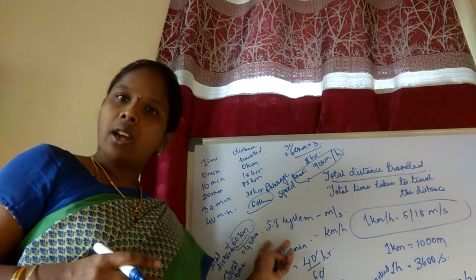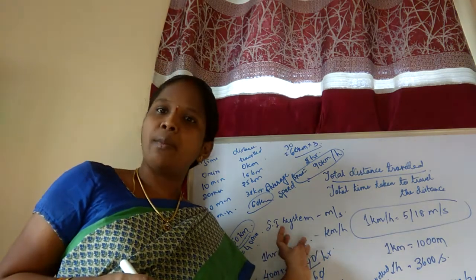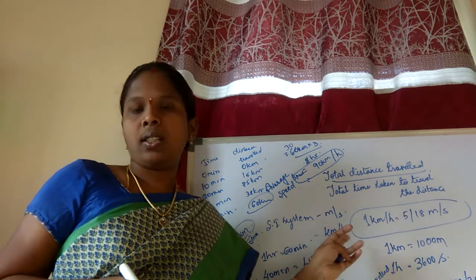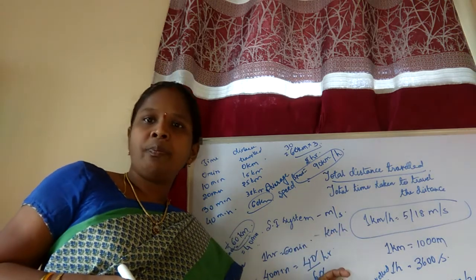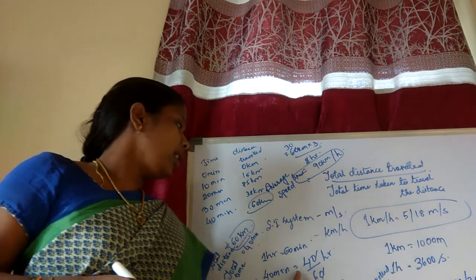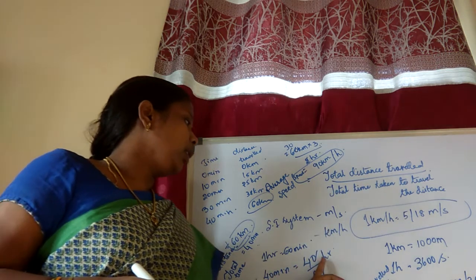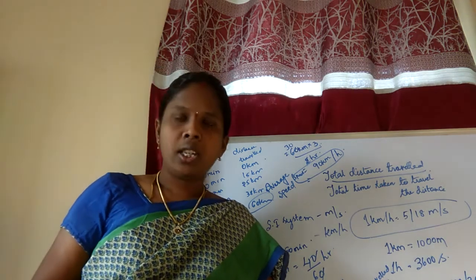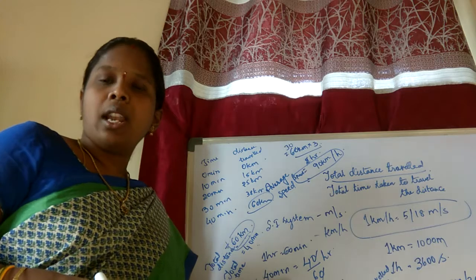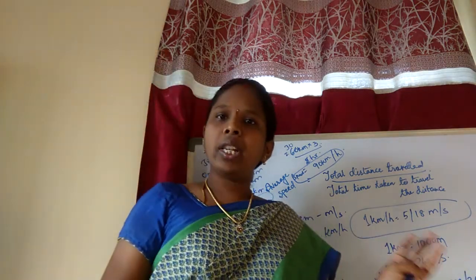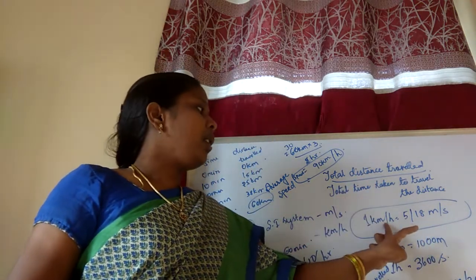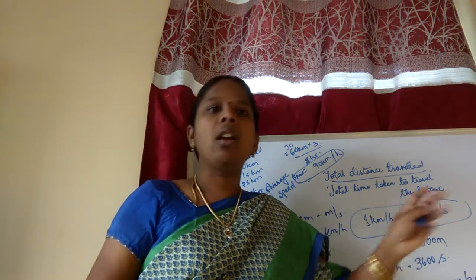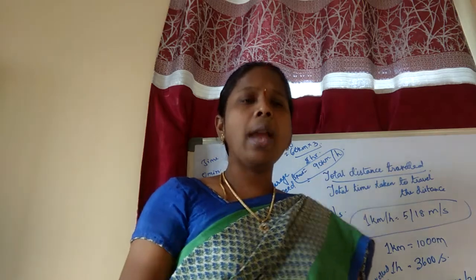So now in our problem you have to convert the minutes into hours. 1 hour equals 60 minutes, so the 40 minutes you have converted into hours. I hope you have understood up to here. So this is the way you have to calculate the average speed. If they have directly given kilometers per hour, you can convert it into meters per second by using this formula. In the next, I am giving you a problem.